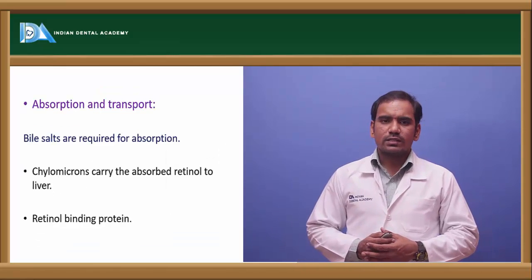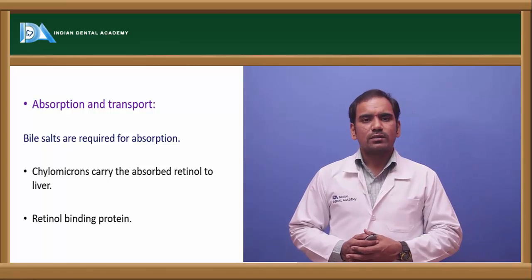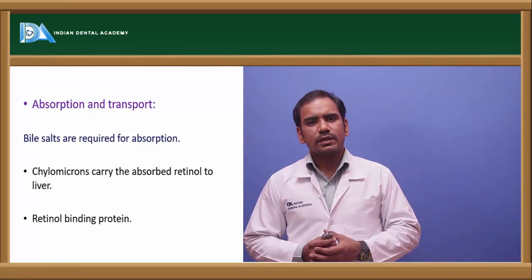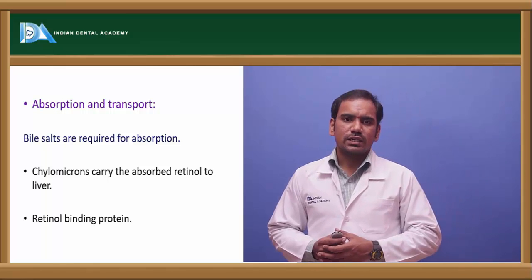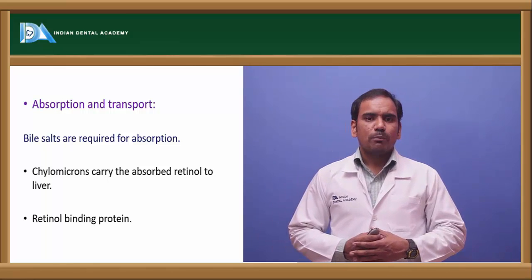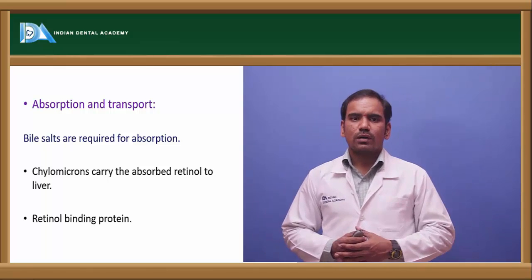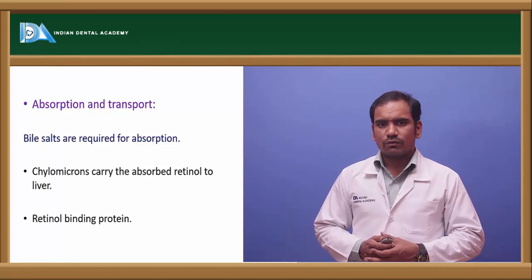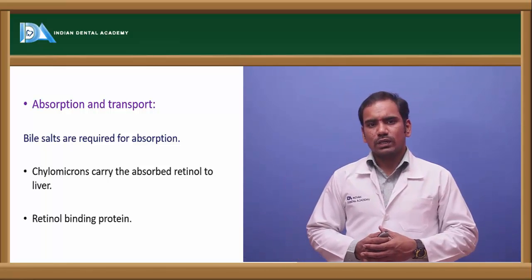And coming to its absorption and transport. As you know, all the fat soluble vitamins, lipids and fats, require bile salts for their digestion and absorption. So bile salts are required for the digestion and absorption of vitamin A, and for the transport we require lipoproteins.